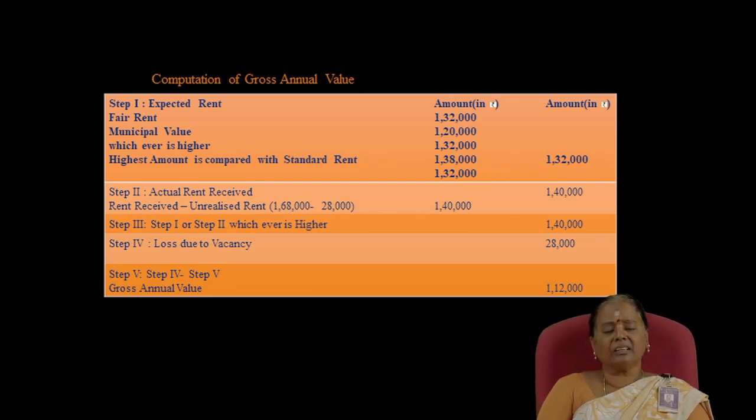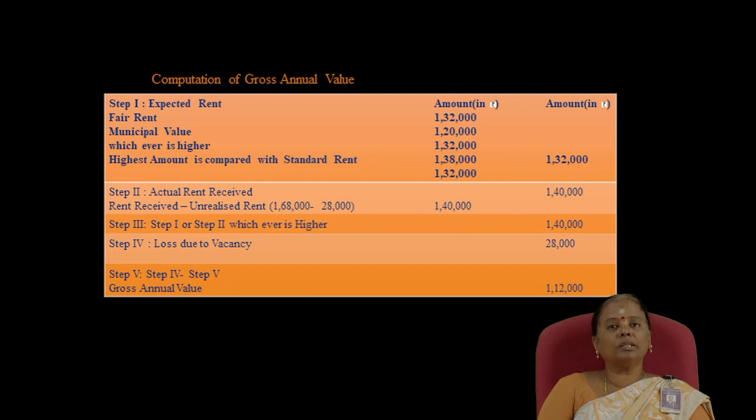Then step 3. Step 3 is step 1 or step 2, whichever is higher. That is, step 1 is expected rent and step 2 is actual rent received. So expected rent is 1,32,000 and actual rent received is 1,40,000. The highest amount is 1,40,000. That is the amount as per step 3.